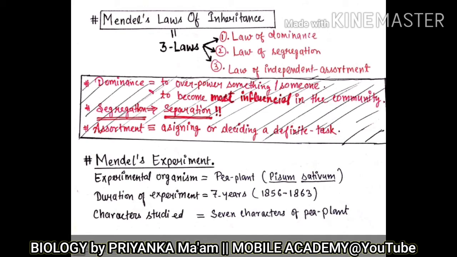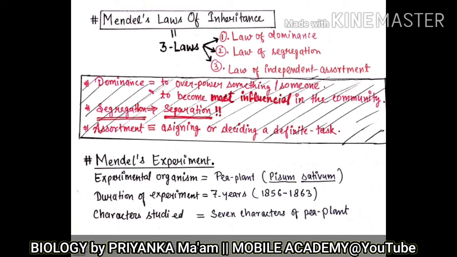And the characters studied were 7 characters of the pea plant. There can be so many characters of one plant, but Mendel considered only the 7 characters of the pea plant. The reason for selecting the pea plant is that the pea plant has many sets of contrasting characters.